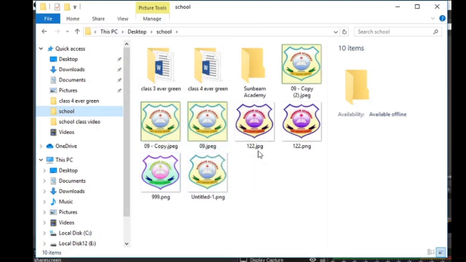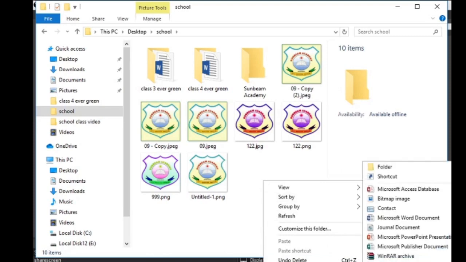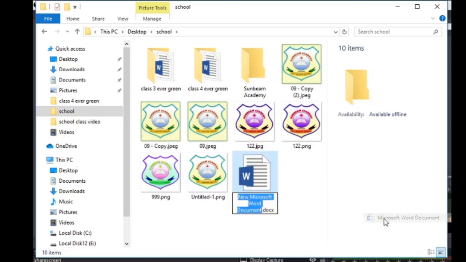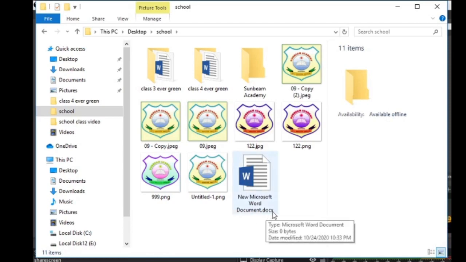.jpeg, .jpg, .png, and if any other file is there, suppose I have created a new Word file. See, this extension is .docx. This is the Word file and these are the image files.